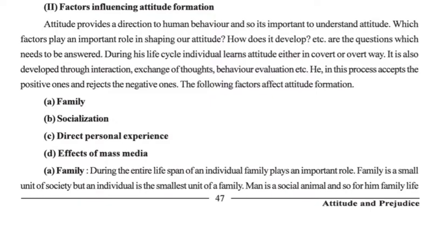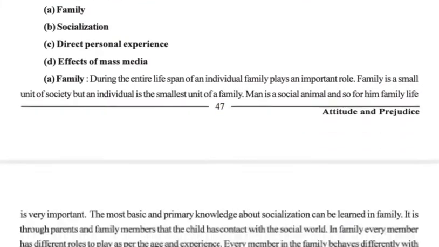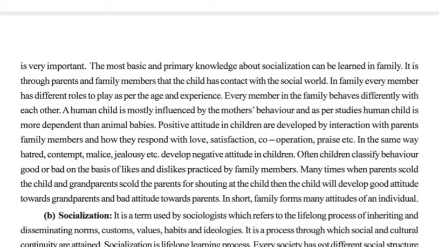So family is the most important factor that affects attitude formation, and it is called a small unit of society, and the individual is the smallest unit of a family. So we know that in society we have our family, so family is a small unit, and from that family we are the smallest unit. Okay, then we know that the most basic and primary knowledge about socialization can be learned in the family. If we want to have knowledge regarding even socialization, that comes from our family because it is the first social unit in which we interact.